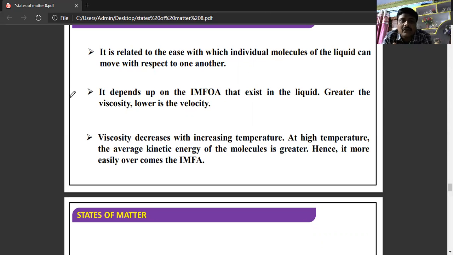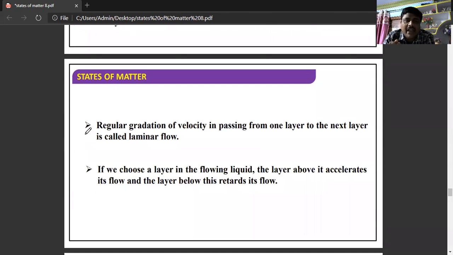It depends on the intermolecular force of attraction that exists in the liquid. Greater the viscosity, lower the velocity. If the molecules are moving very quickly, it means the liquid has less viscosity. Viscosity decreases with an increase in temperature. Why? Because at very high temperature, the kinetic energy of the molecules is greater, hence it easily overcomes the intermolecular force of attraction.